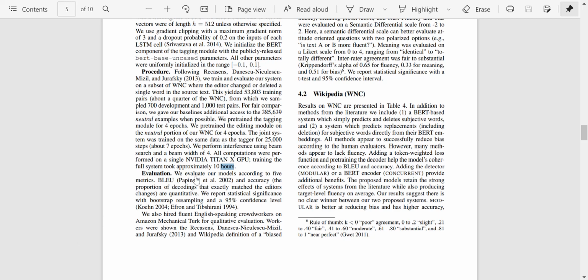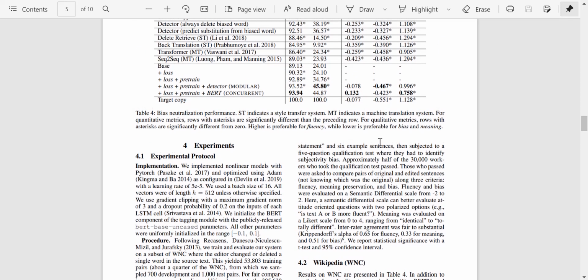And for evaluation, they use BLEU and accuracy, the proportion of decodings that exactly match the editor. They report statistical significance with bootstrap resampling and a 95% confidence level. They also hired fluent English-speaking crowd workers on Amazon Mechanical Turk for qualitative evaluation, and workers were shown the definition of biased text and 6 example sentences, then subjected to a 5-question qualification test where they had to identify the subjective bias, and approximately half of the 30,000 workers who took the test passed, and then they were asked to compare pairs of original and edited sentences.